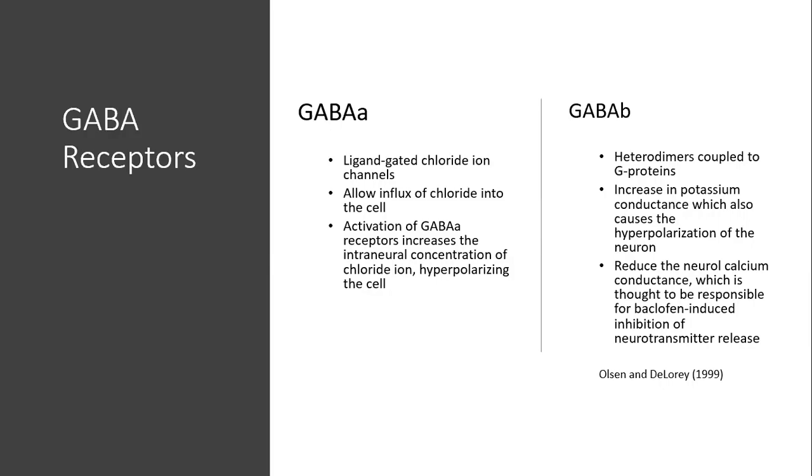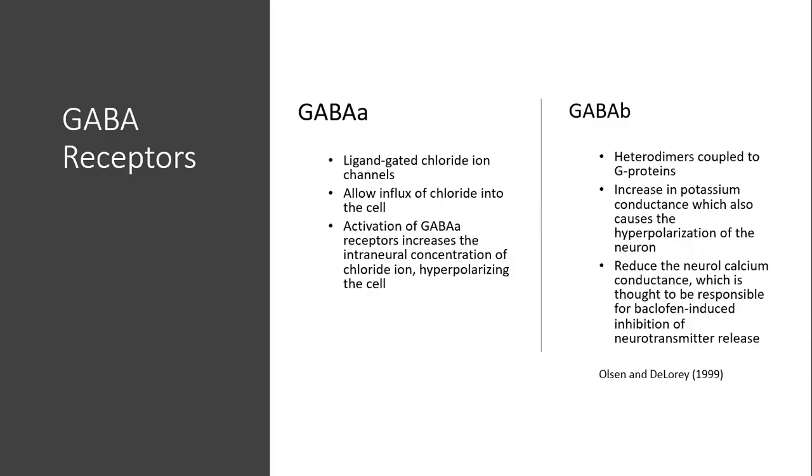GABA B receptor sites, on the other hand, are heterodimers coupled to G proteins. The main response to GABA B receptor activation is an increase in potassium conductance, which also causes the hyperpolarization of the neuron. The GABA B receptors also reduce the neural calcium conductance, which is thought to be responsible for baclofen-induced inhibition of neurotransmitter release. These actions reduce the excitability of neurons in the central nervous system and leave a calming effect on the brain, also reducing the feelings of fear and anxiety.